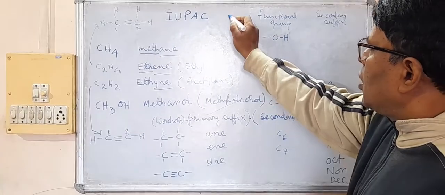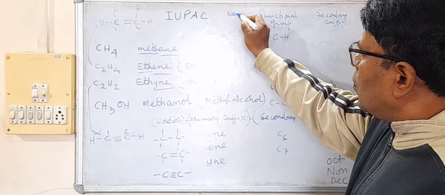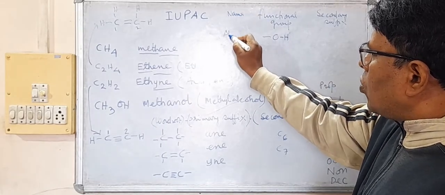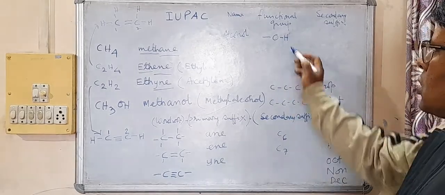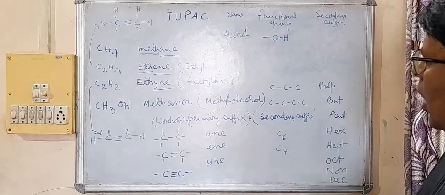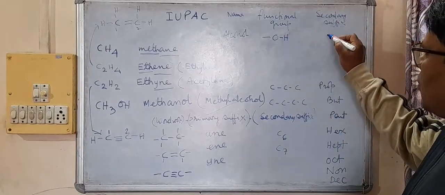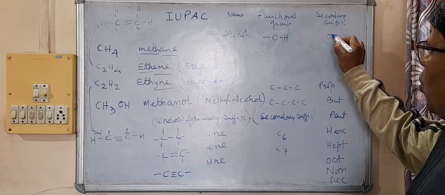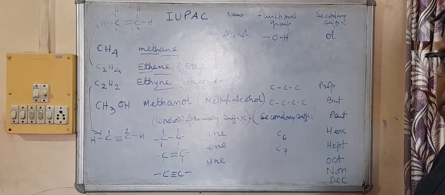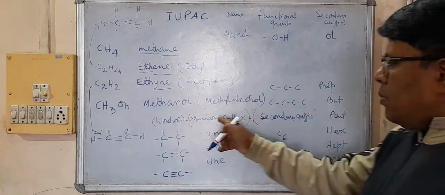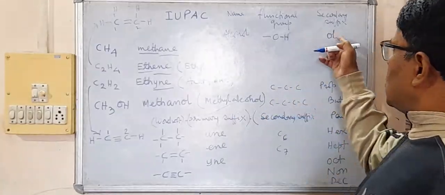I am writing it here. Name: alcohol. In alcohol, this group is there, and for the OH group, the secondary suffix will be OL. OL means after the primary suffix we will have to write OL.